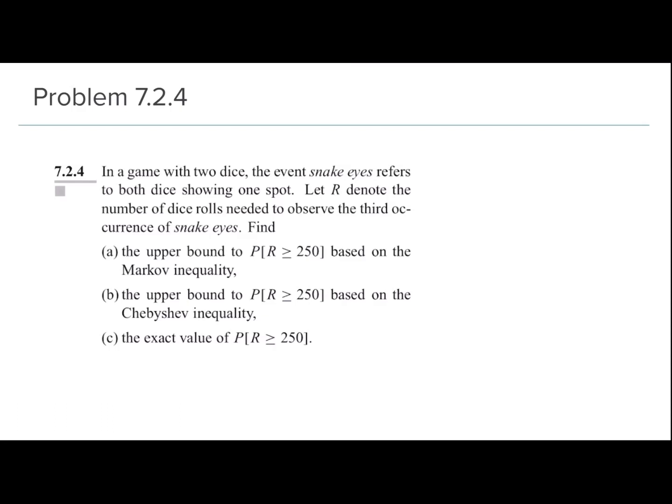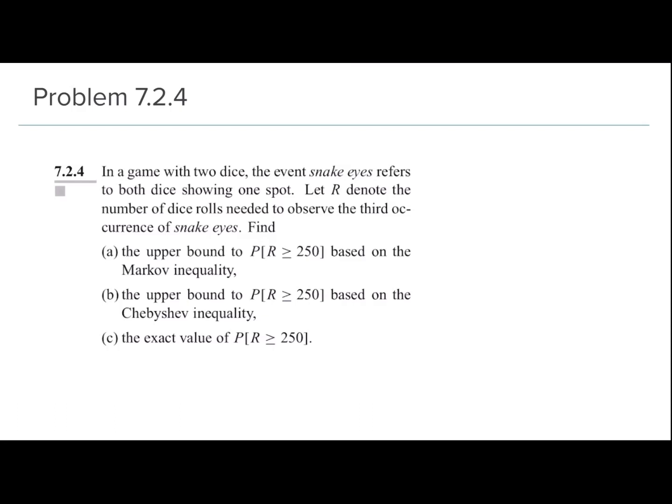So first of all, the event snake eyes refers to the occurrence of 1 comma 1 on 2 dice, right? And the probability of occurrence of that will be 1 over 36. And secondly, let R denote the number of dice rolls needed to observe the third occurrence of snake eyes.